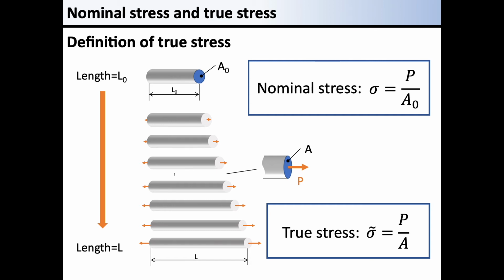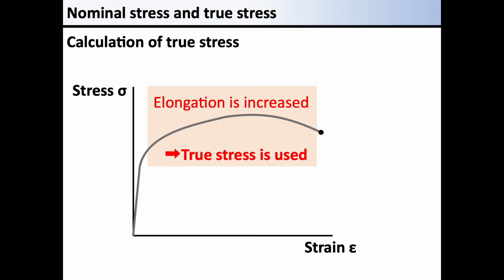Following arguments include this point: situations in which nominal stress and true stress should be used respectively. The true stress is the load divided by the real cross-section area of a moment. When the change in the cross-section area is small, the behavior of the material can be well approximated by using the nominal stress. So, the true stress is used only when the change in cross-section area is large. When is the change in cross-section area significantly large?